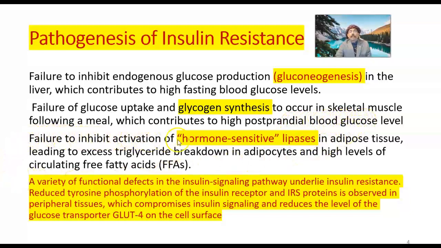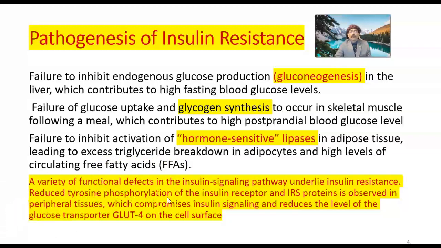Failure to inhibit activation of hormone-sensitive lipase in adipose tissue, leading to excess triglyceride breakdown in adipocytes and high levels of circulating free fatty acids. A variety of functional defects in the insulin signaling pathway underlie insulin resistance.